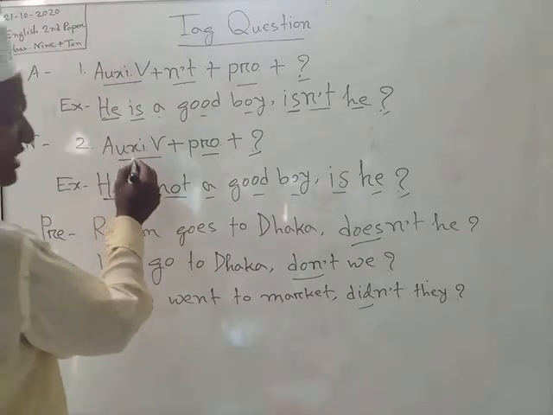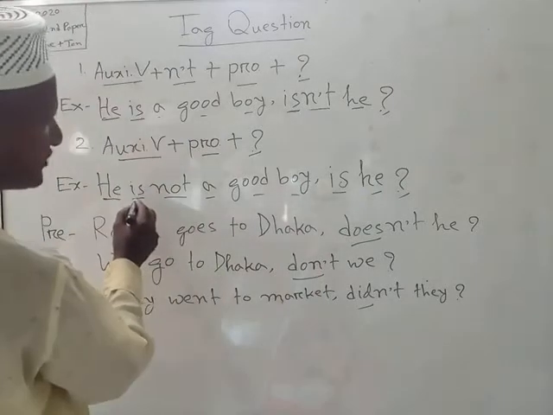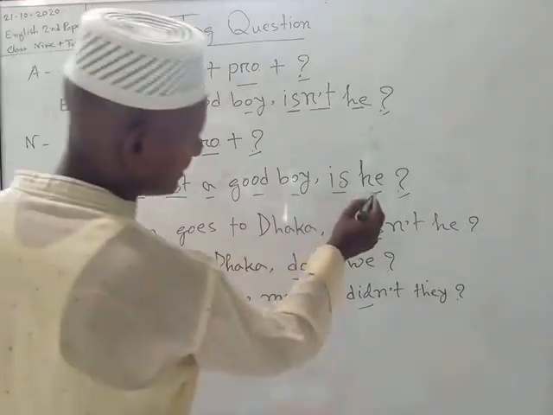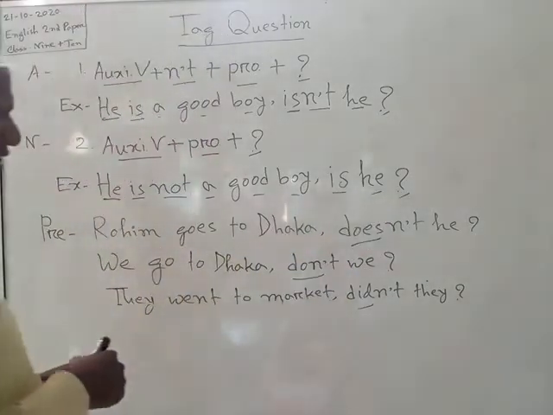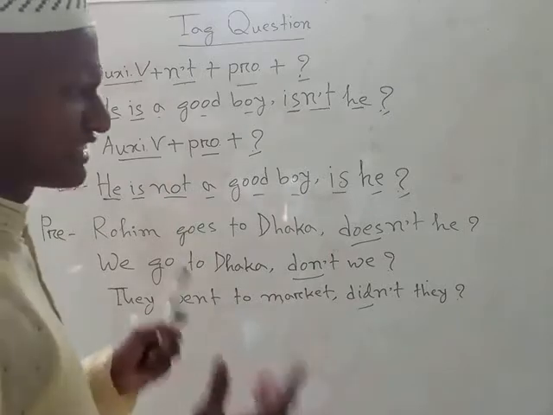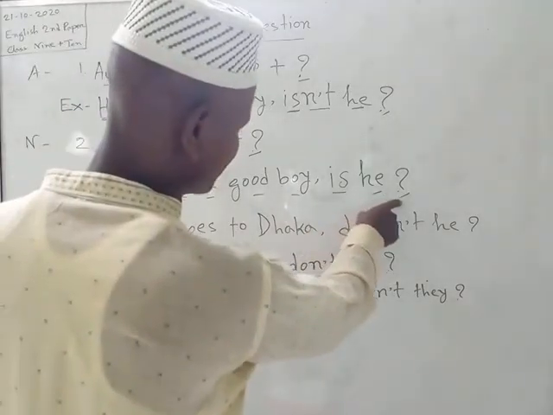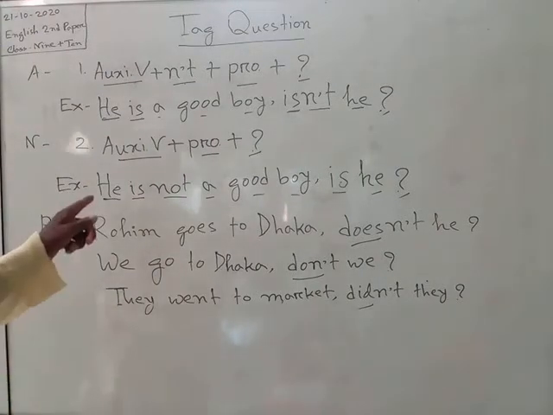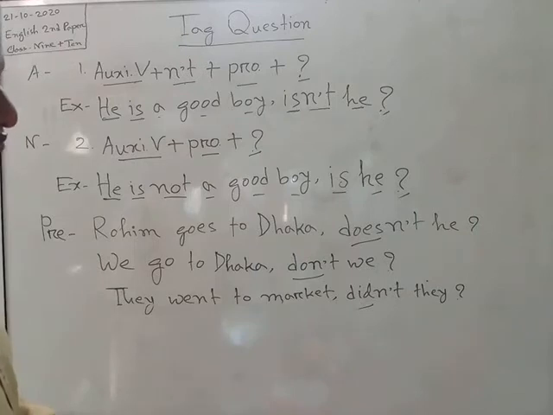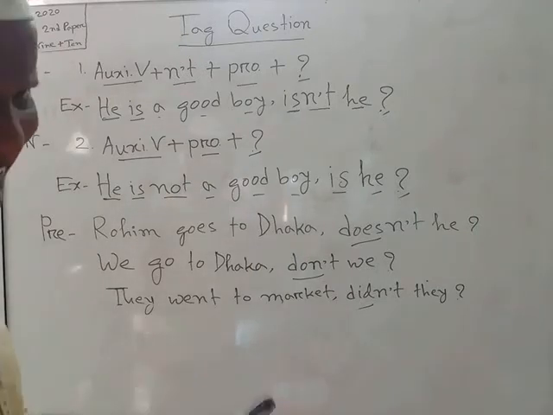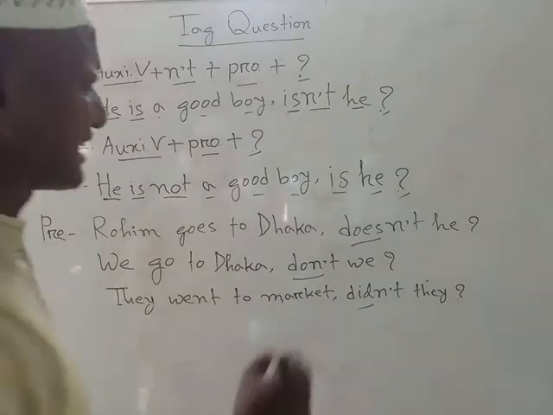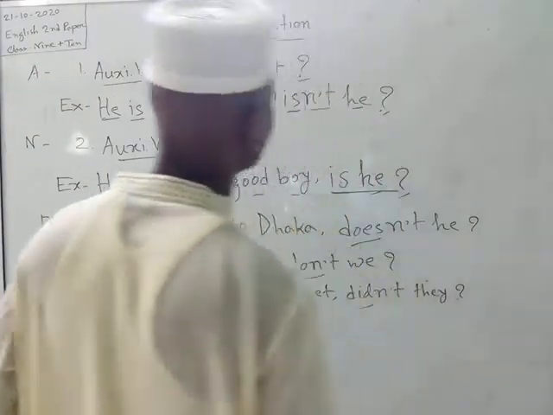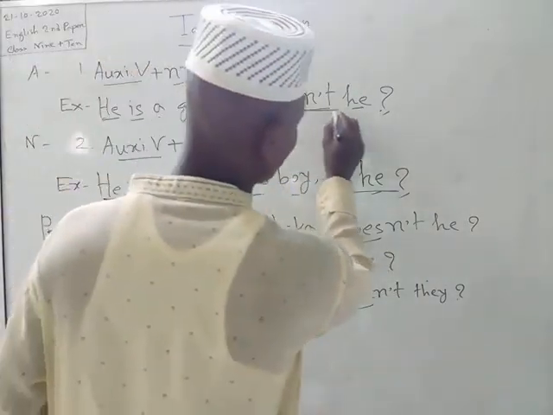Firstly the auxiliary verb, here "is," and secondly the pronoun, here "he," and thirdly we have to take the question mark, that is the note of interrogation. So we can say, he is not a good boy, and its tag question is "is he?" and you should take an underline under the tag question.